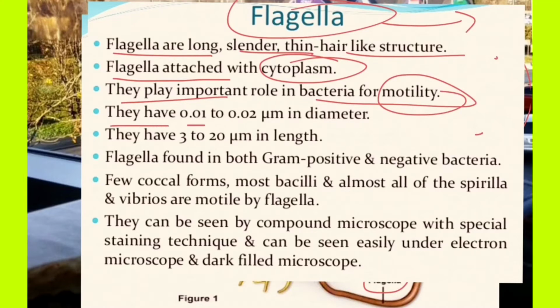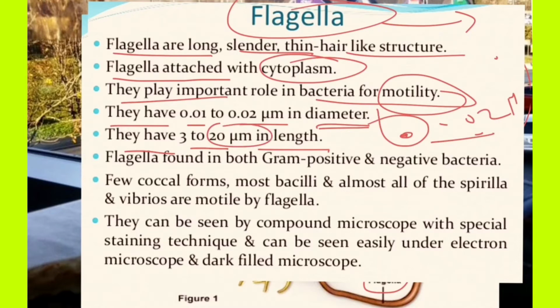They have a diameter of 0.01 to 0.02 micrometer and a length of 3 to 20 micrometer, with a maximum length of 20 micrometer. Flagella are found in both gram positive and gram negative bacteria. That means they are present in both types of bacterial structures.